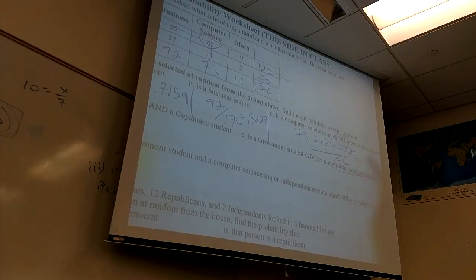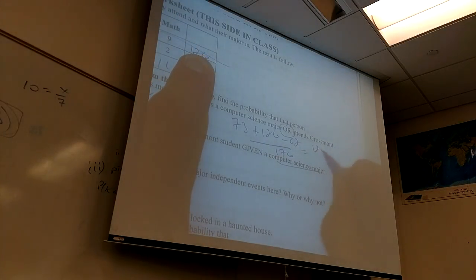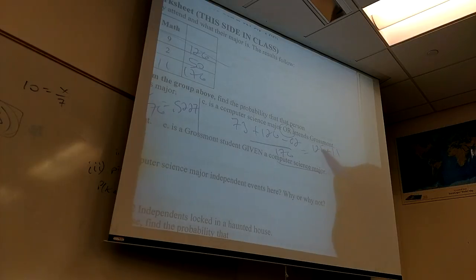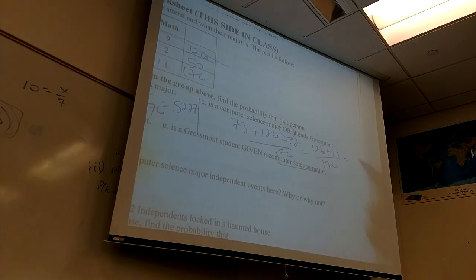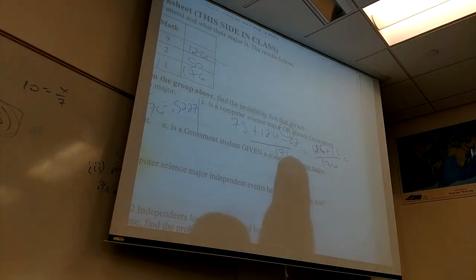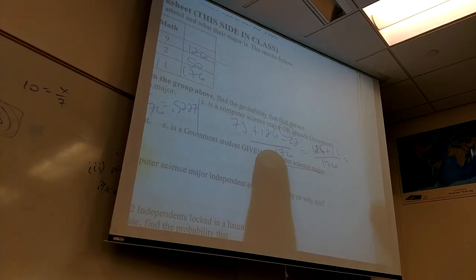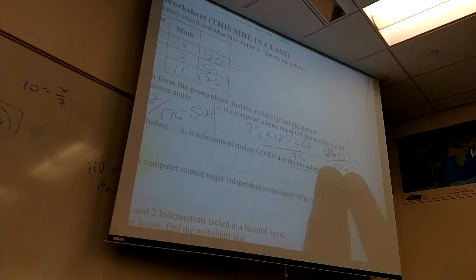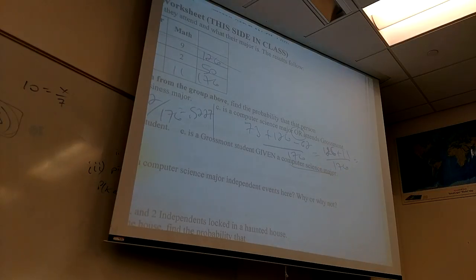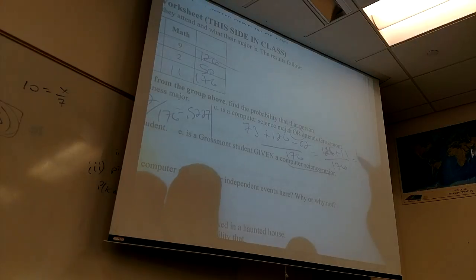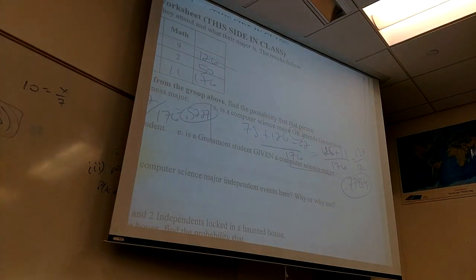Hopefully, I think some of you guys did this. Some of you guys did 126 Grossmont students plus 11 computer science majors that I didn't count yet. That's beautiful. Makes me cry a little bit. It's awesome, little tears of joy. If you did this, you're fine. That's actually the formula. This is just being smart about how you count this. It's just counting. That's all it is. You should be able to have methods to count very quickly. So you get 137 out of 176, and then whatever that is. 0.7784? Okay. I like it. You're the only one, Jeff.